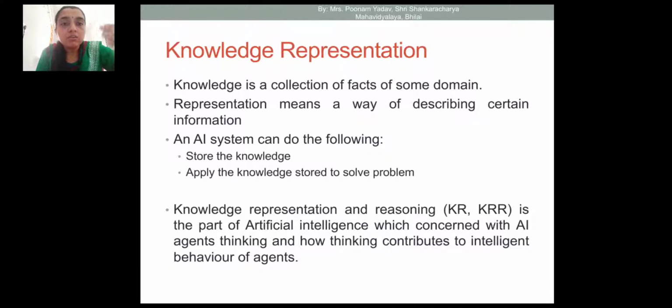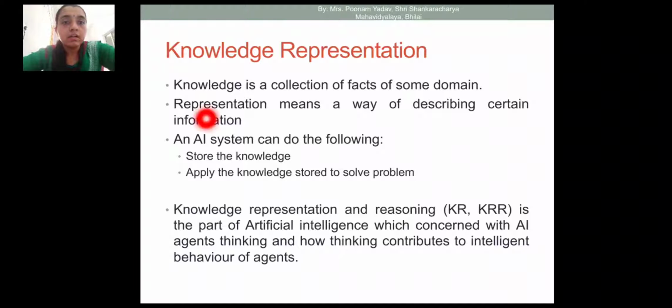Okay, so the same thing will happen if we are creating an AI system, then there is an AI agent. Okay, an AI agent is able to think. We can make an AI agent in such a way so that it can think and make a decision accordingly. Okay, so for thinking, an AI agent requires knowledge. Okay, so on the basis of knowledge representation, an AI agent is able to think. So knowledge representation is a very important component in an AI system.